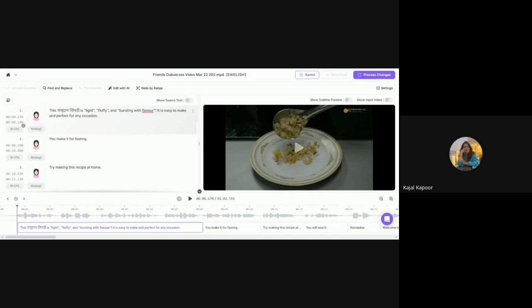Anything else, Anuja, you want to mention? Yeah, I think these language specific things are very important, and like Kajal mentioned, it should sound very natural, right? Now AI speakers have become much better and they sound natural. Now it's more about how the script is created. So this creativity is important in a certain way: adding double quotes wherever we think we need to put focus, merging the segments, dividing the segments. I think all of that is only a matter of how you learn to use the platform and then start using it very extensively.